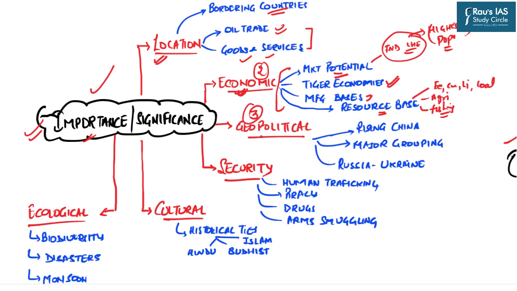The third dimension comes from the geopolitical angle. Now, in this very region, we know that rising China is very significant. In recent decades, the rise of China has been witnessed by the whole world, whether it is in terms of economy or diplomacy or military.